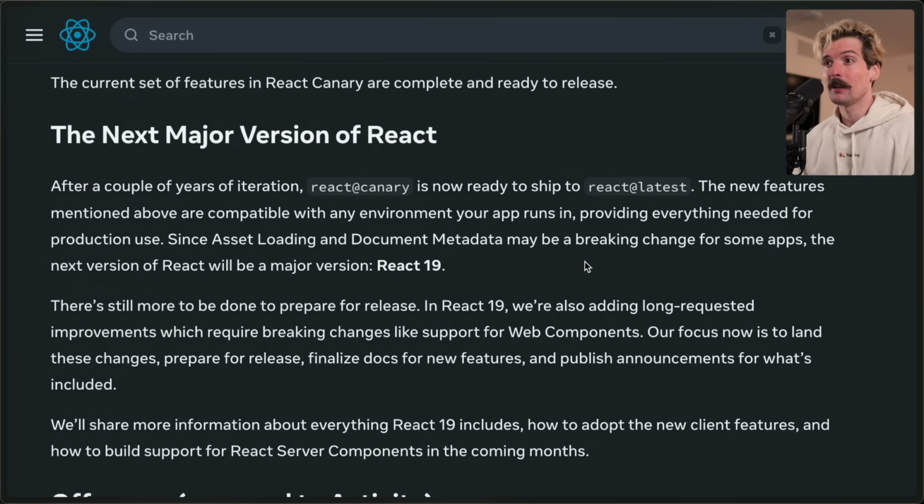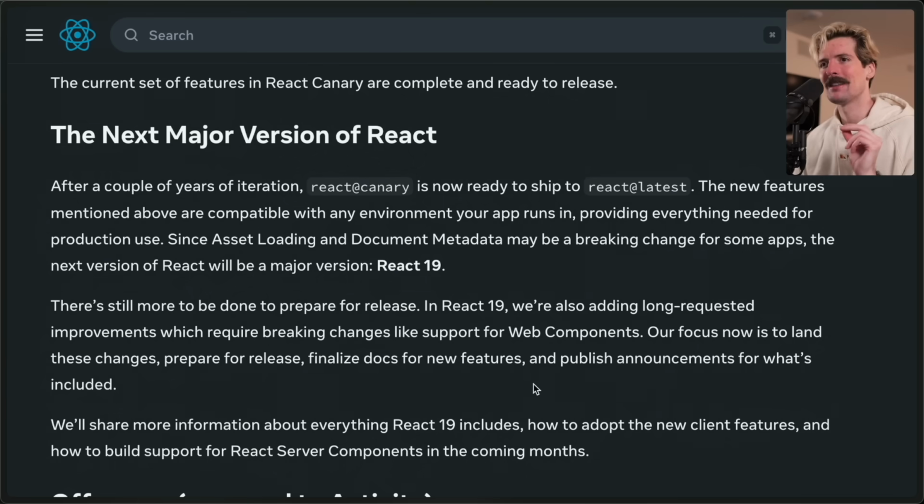In React 19, we're also adding long requested improvements which require breaking changes like support for web components. Can't believe they're actually doing this. They've been punting the ball on web components for so long, and I get why, because they don't really fit the React model great. But sometimes you have some crappy web component from some third-party provider, like your rate this out of 5 that goes to some third party. Being able to quickly embed that when everything else is React, that's nice. I see why they're finally caving here.